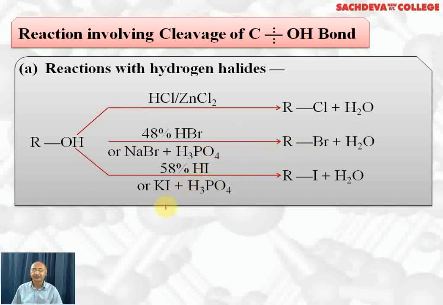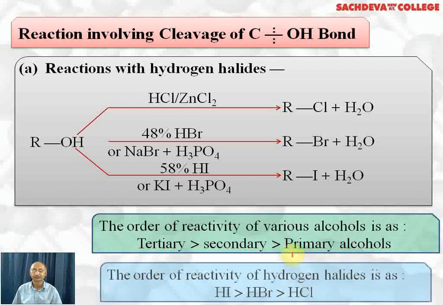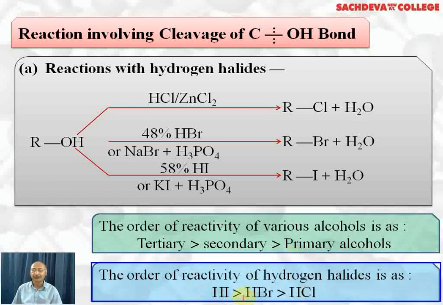For HI, we can use KI and H3PO4. Alkyl iodide will be formed plus water. With concentrated sulfuric acid, even HI will get oxidized to iodine and water. The order of reactivity of various alcohols is: tertiary alcohol will be most reactive, primary alcohol will be least reactive towards nucleophilic substitution reaction. The order of reactivity of hydrogen halides is HI greater than HBr greater than